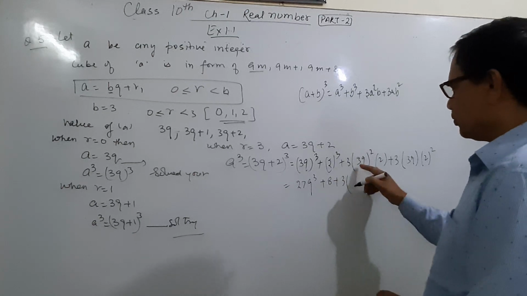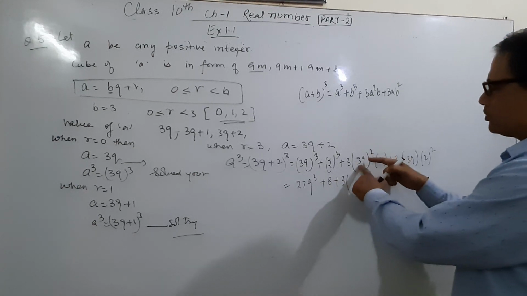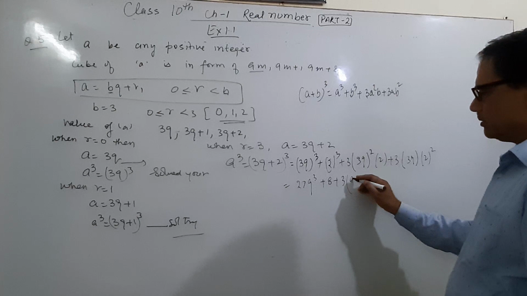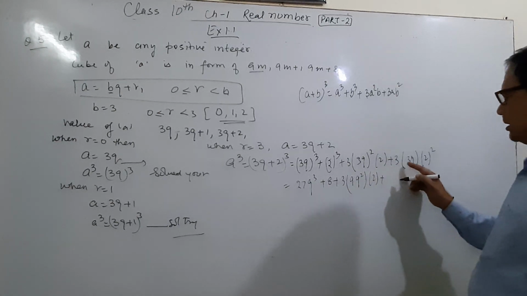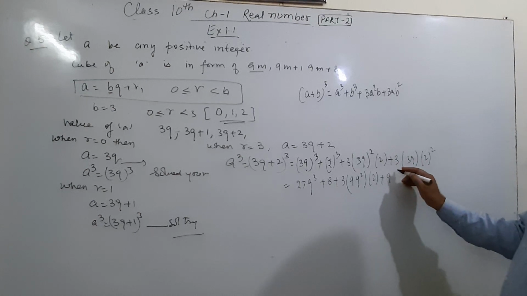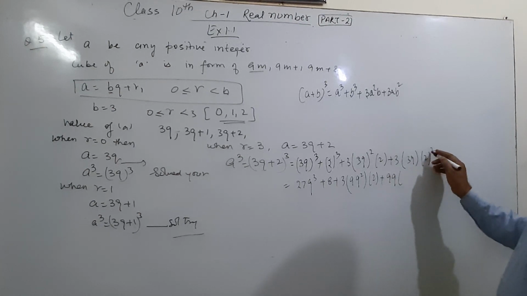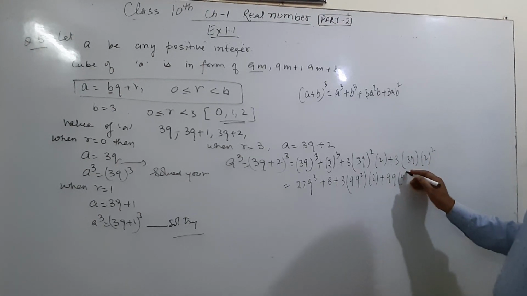Plus 3, 2, 3 square is 9, and q square, here is 2, plus 3 times 3 is 9, q, and 2 square is 4.